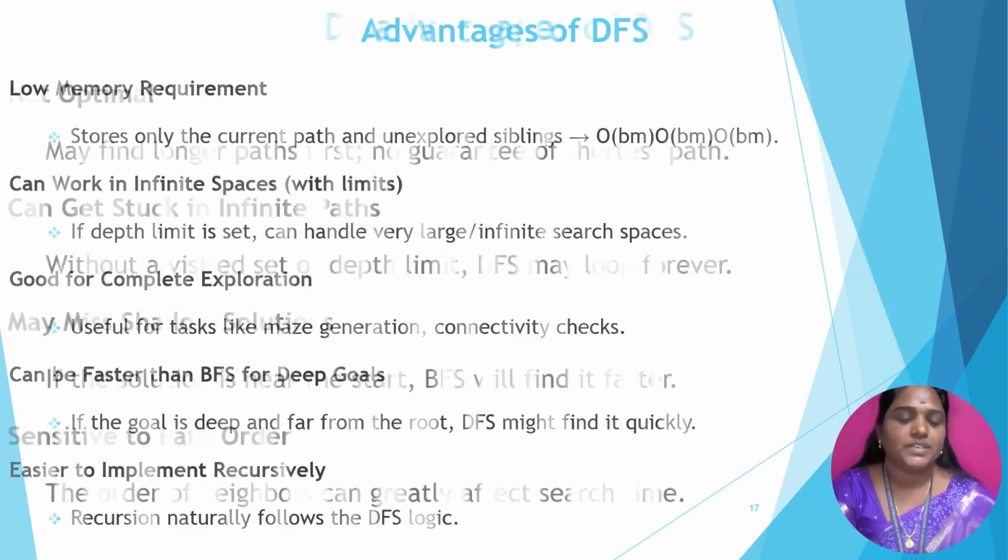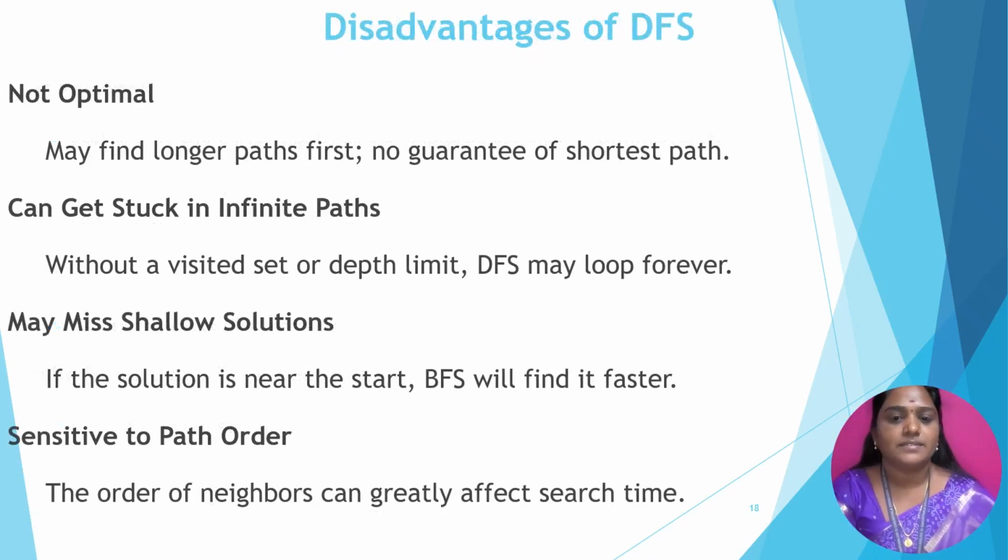Next are the disadvantages of DFS. It does not provide optimal solutions because not every node is visited. It can sometimes get stuck in an infinite path, because without a visited set or depth limit DFS may loop forever.